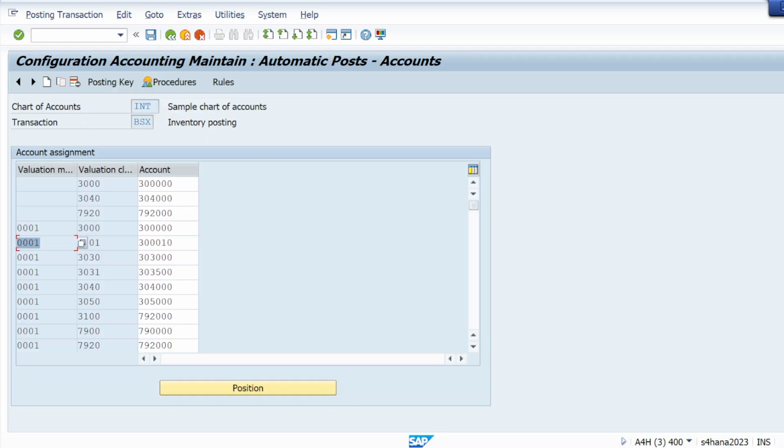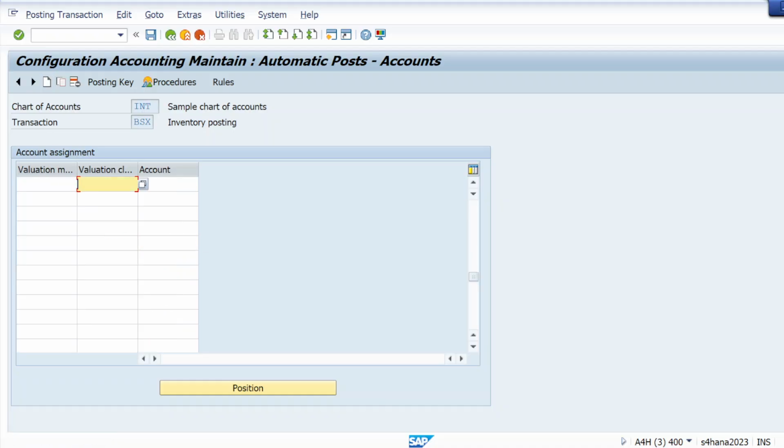But I am getting the error without a valuation modifier. So I will take that same GL account. I will click on this icon, create new entry. I will give valuation class 3001, and whatever GL account is assigned for that, I am assigning the same GL account. Hit enter and save it.